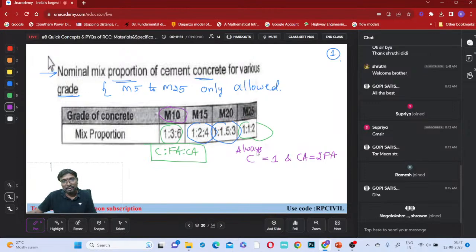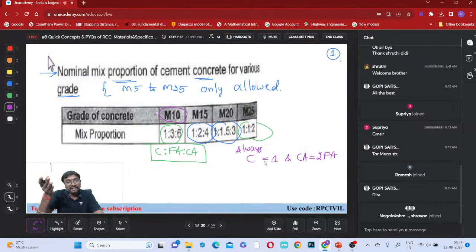So always it is like that. The cement proportion we take as 1, and the coarse aggregate is equal to 2 times the fine aggregate we are taking, right? Now how can you remember the values of fine aggregate? If you remember the fine aggregate value, you can get the coarse aggregate value by just doubling that. Cement is always 1, right?